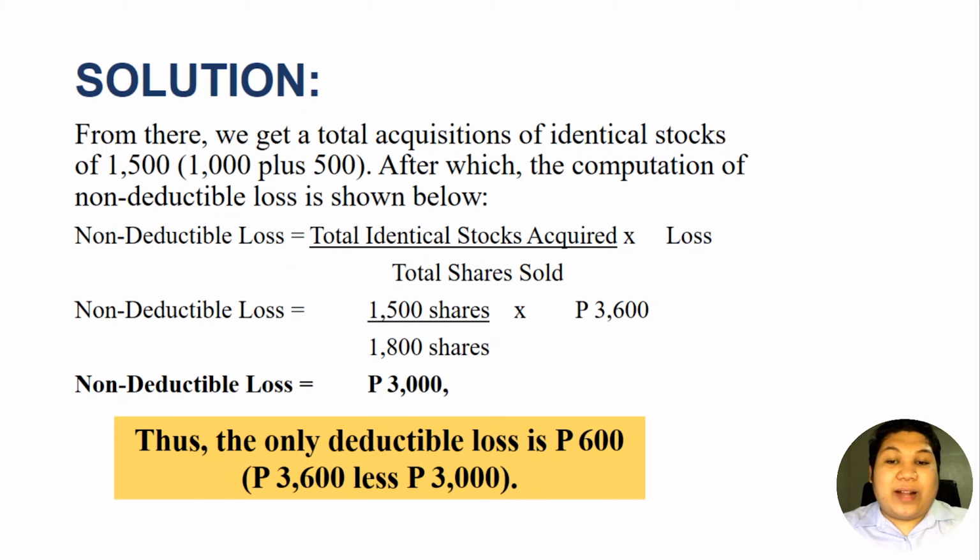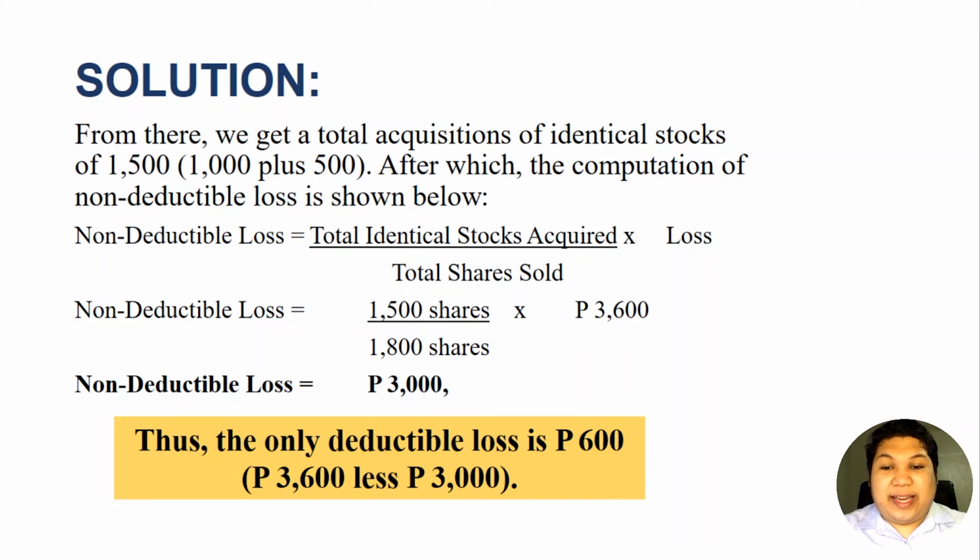However, if it is the other way around, if the number of identical shares acquired is higher than the number of shares sold, for example, here is 3,000 and here is 2,000, therefore the identical stocks acquired is higher. So in that case, the entire amount is non-deductible. Again, if the total identical stocks acquired is higher than the number of shares sold, the entire loss is non-deductible.